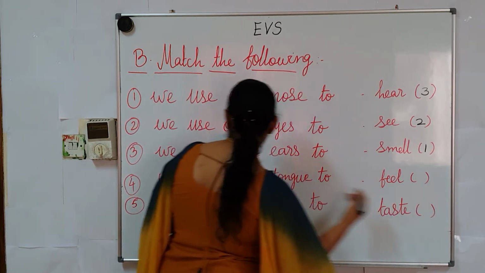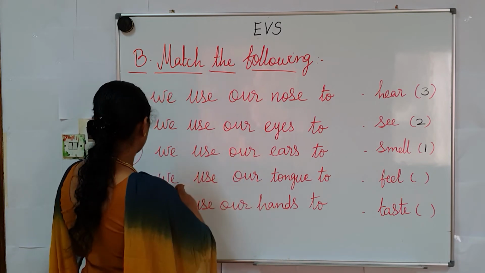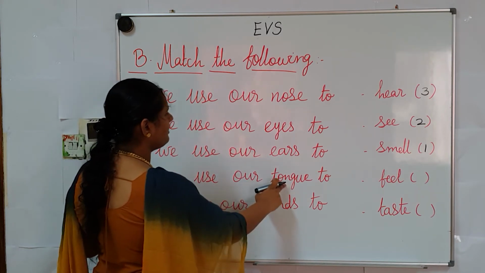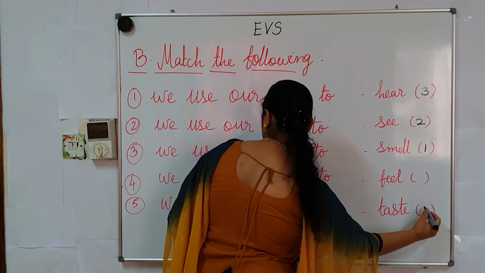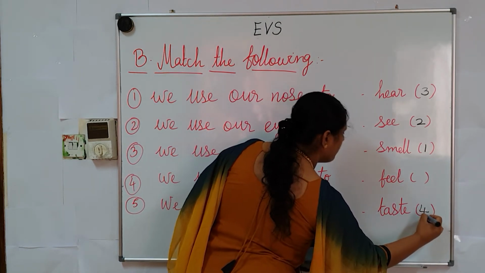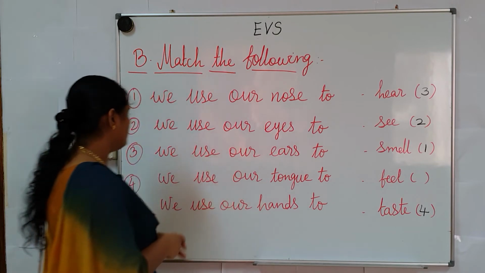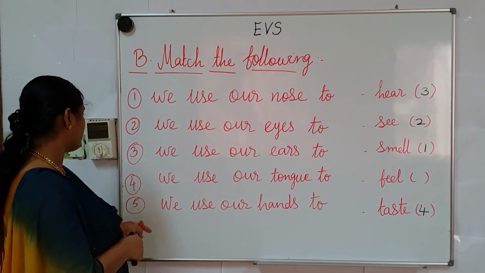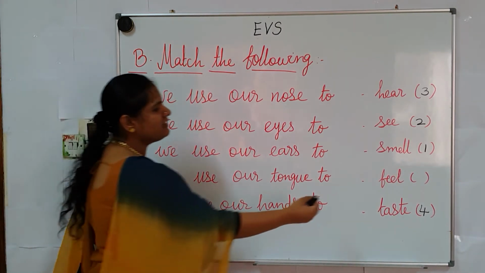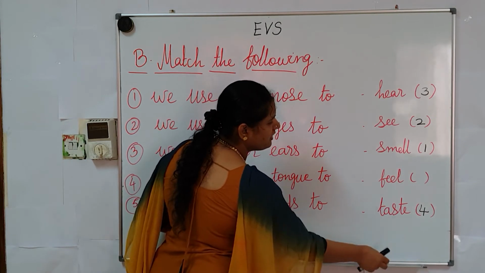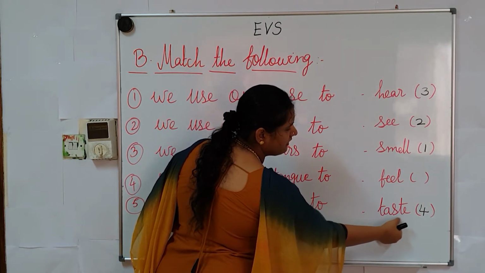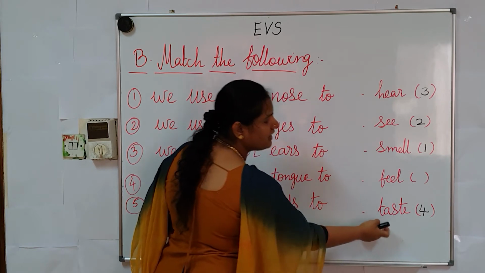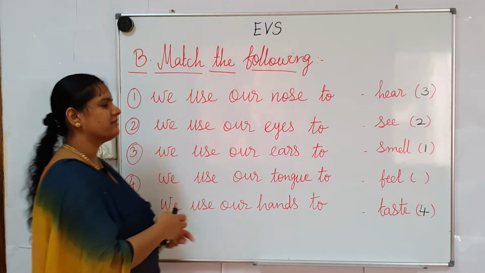So write number 4, because the question is, we use our tongue to taste. Students, please learn the spelling. T-A-S-T-E. That is the spelling of taste.